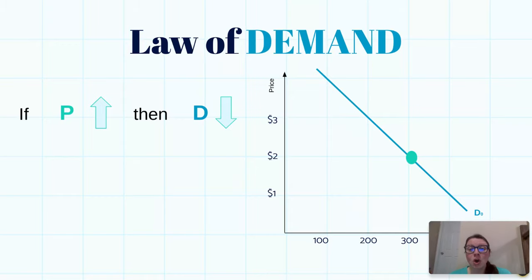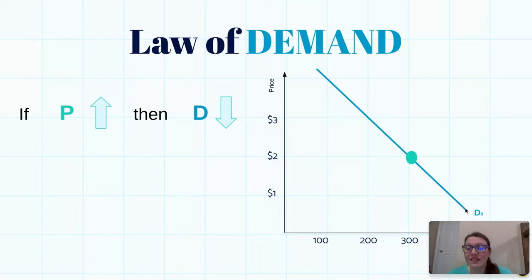So for demand, we generally create a graph to represent demand, and the graph is going to look something like this. The line may not always be perfectly straight. It may be a little bit of a curve one way or the other, but it's always going to start in this top left-hand corner and come down to this bottom right-hand corner.